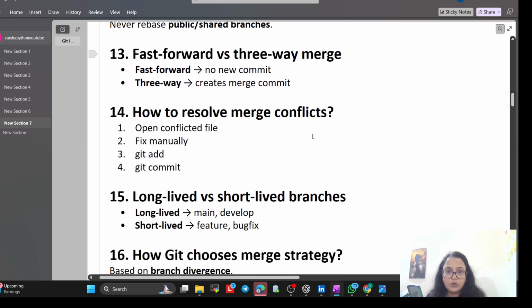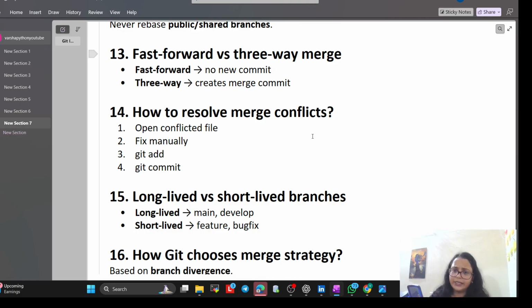Now, how to resolve a merge conflict? Open the conflict files, manually fix it, git add, git commit, git push, so that everyone knows. For example, if both Alish and I change the interest variable, Git stops and asks whether it is 5% or 6%. So I have to manually delete and mark 5.5%. In this way, you can resolve the merge conflict.